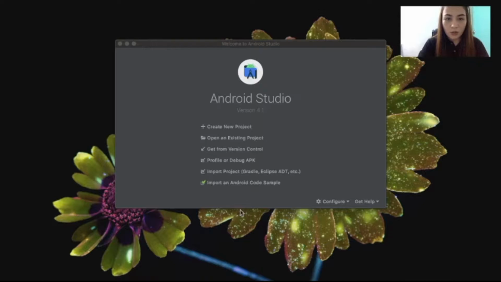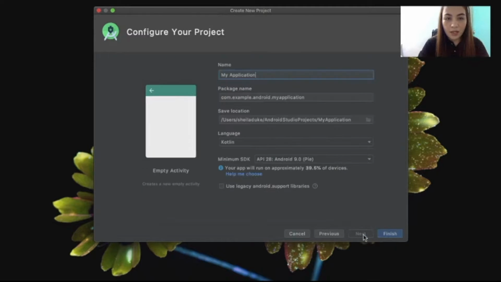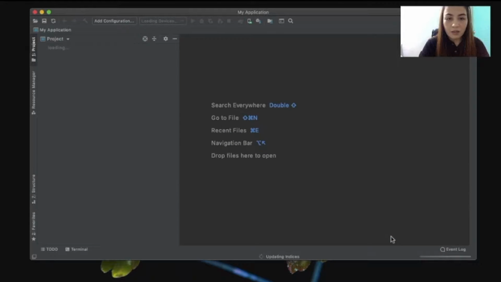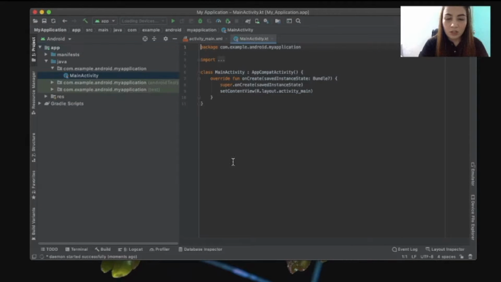Open your Android Studio, then click on Create New Project. Then you want to select Empty Activity. Click on Next. Configure by naming your project. I'll leave mine as it is for this exercise. And make sure you keep the minimum SDK so that all devices are covered. And make sure you select Kotlin for the language as well. Leave the rest as it is. Then click Finish. It may take a little while to load the project, but just be patient.